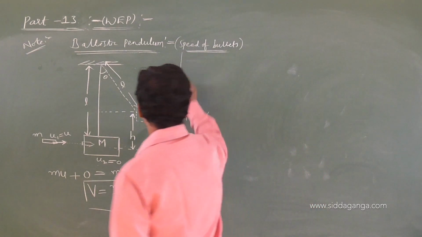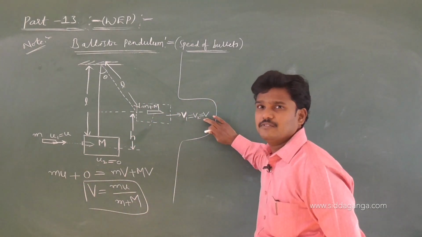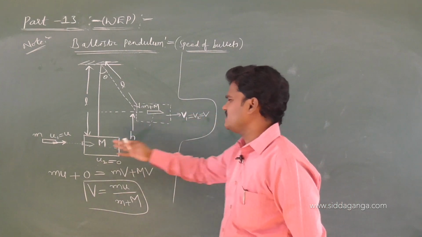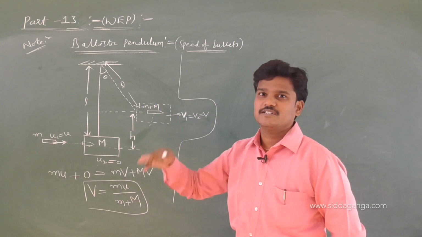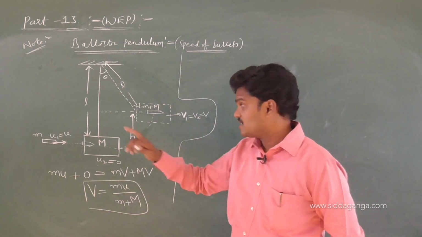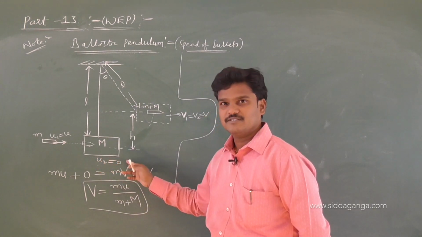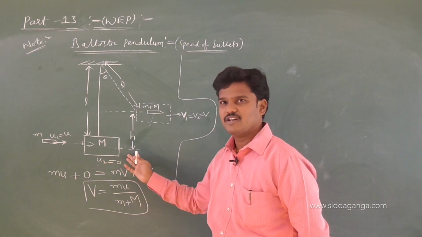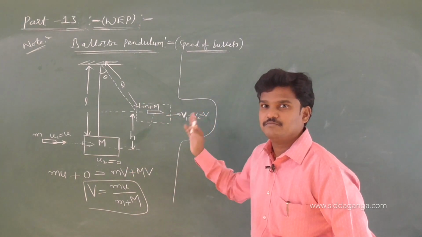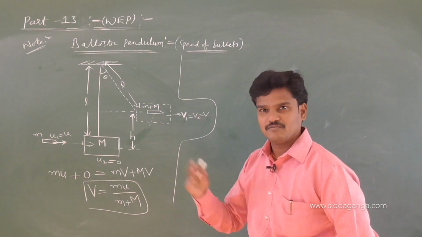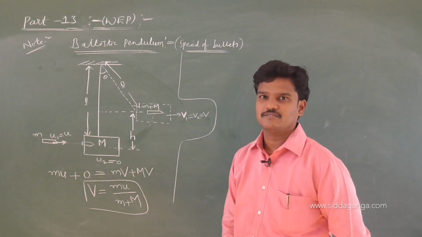Then this v can be written as root 2gh. Otherwise, you balance the kinetic energy at the lowest point with the potential energy at the highest point. Kinetic energy of this system at the lowest point is half (m plus M) v squared. At the highest point, the potential energy is (m plus M) gh. The masses get cancelled, and the half is left. So you will get v equal to root 2gh if you apply conservation of energy.